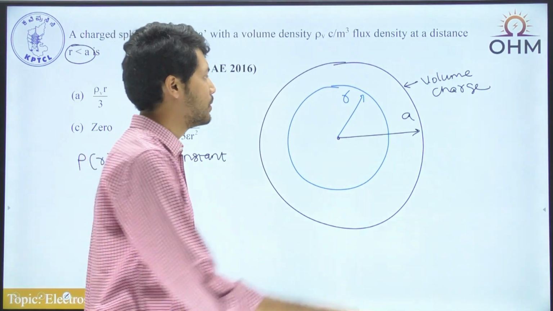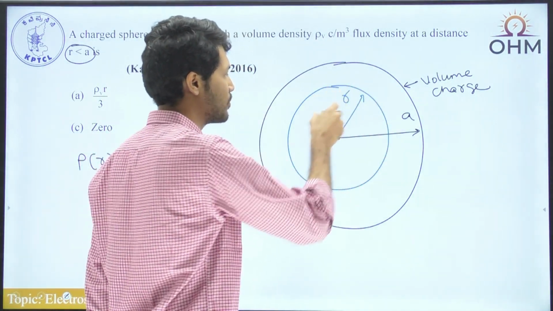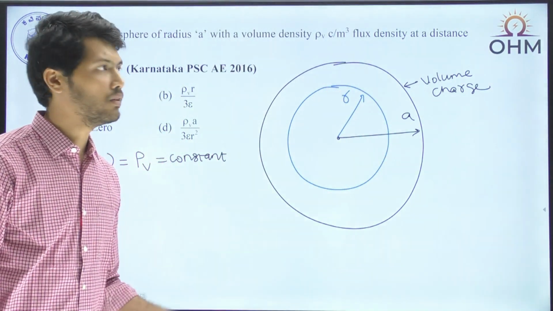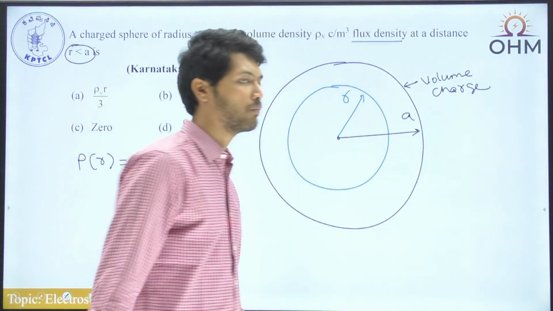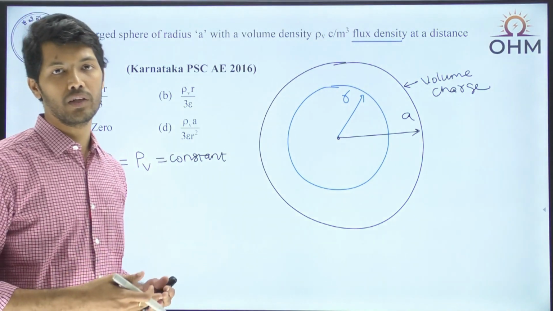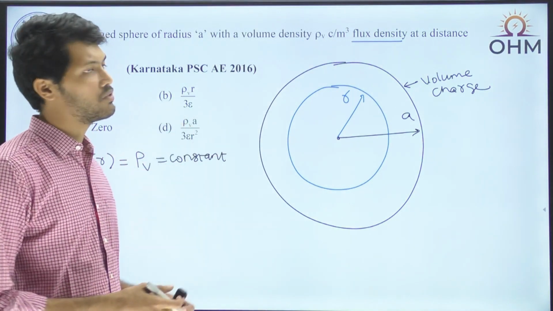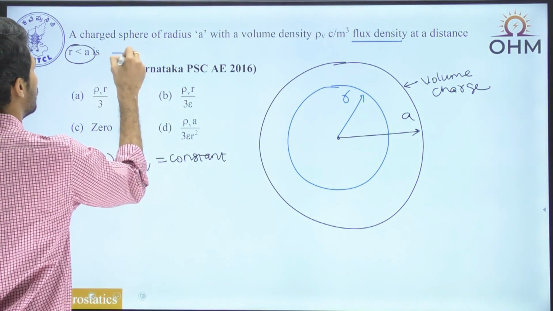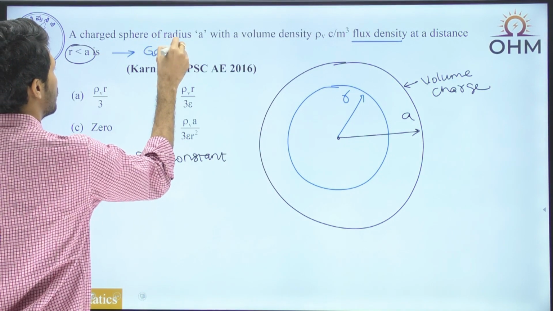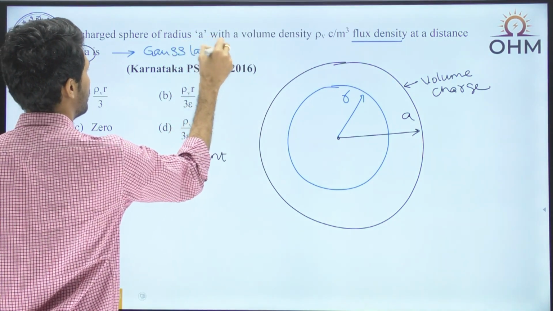Now we are supposed to find out, at this particular distance from the center of this particular sphere, what is the value of flux density. We are supposed to find out what the flux density is. So what concept can we use here? Here the examiner is testing the concept of Gauss law. So we are supposed to answer this question by means of Gauss law.